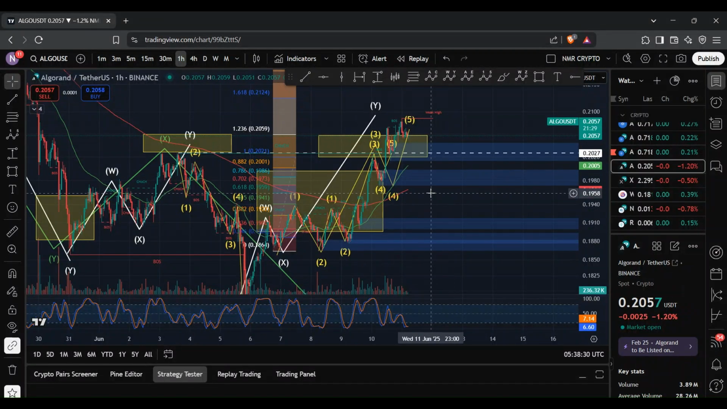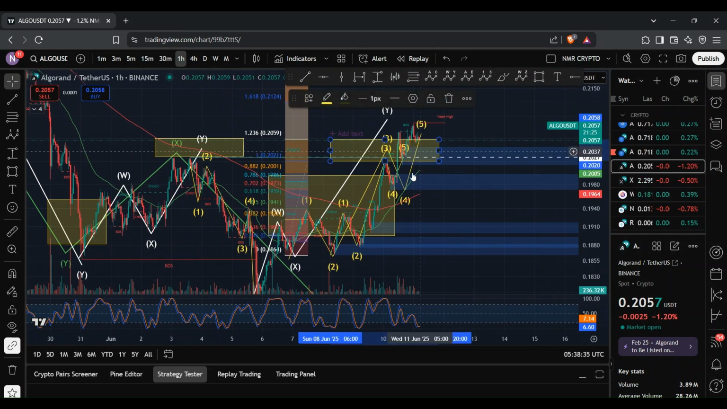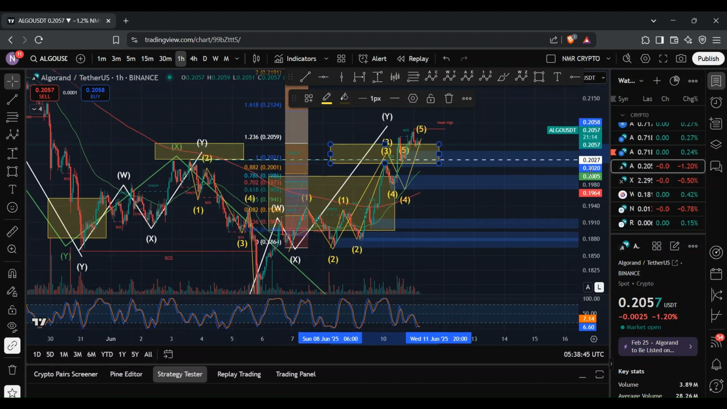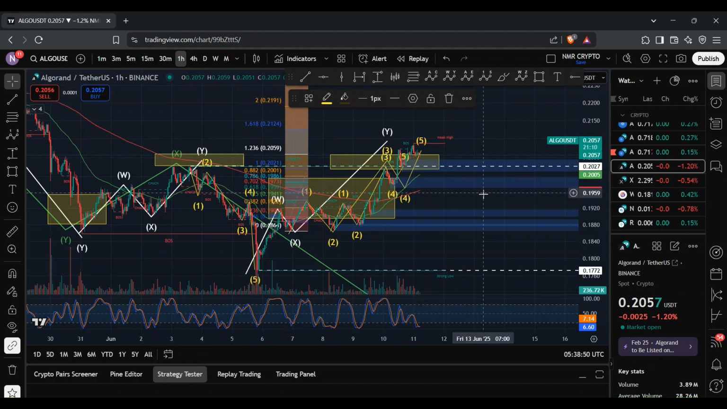So Algorand has continued to make some moves to the upside, and you can see that we ended up tapping into this region that I mapped out in my previous video, which is the Y wave target, which is this wave here. And this Y wave typically retraces anywhere between 1 to 1.236 of the W wave, which is this one here, where I'm currently tracking a WXY structure.